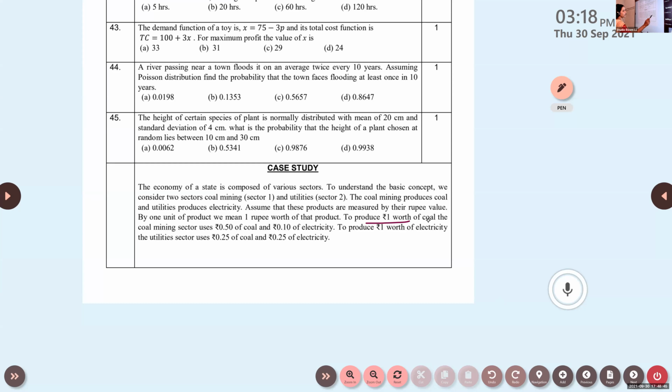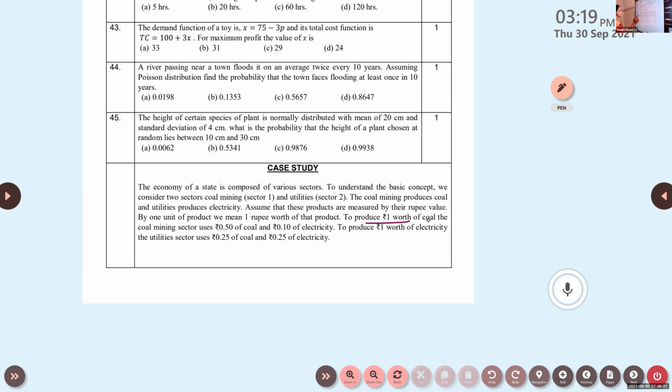To produce rupees 1 worth of coal, the coal mining sector uses rupees 0.50 of coal and rupees 0.10 of electricity. Again, to produce rupees 1 worth of electricity, the utility sector uses 0.25 of coal and 0.25 of electricity.